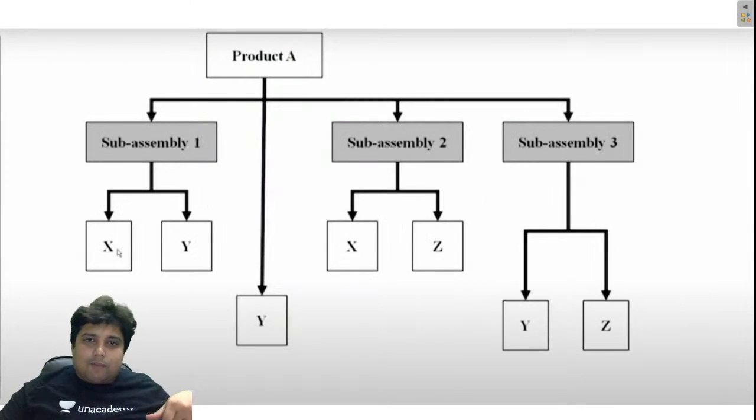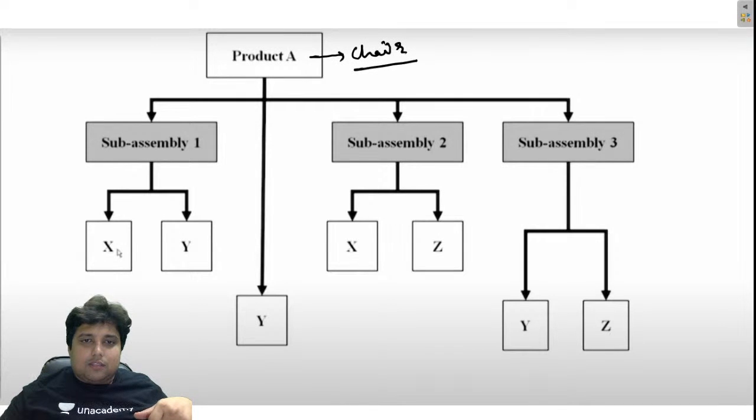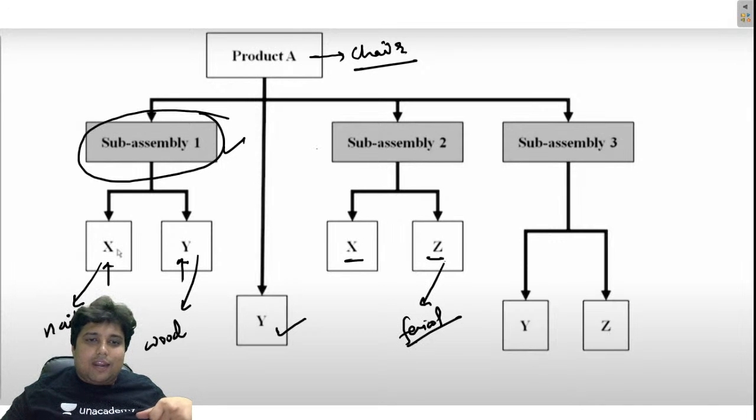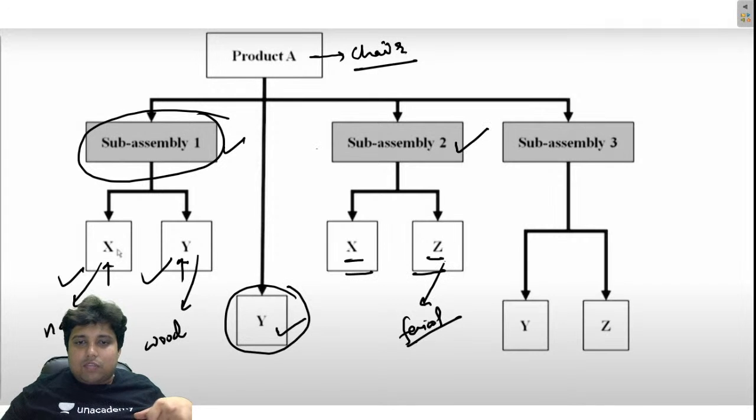Now this has been shown for a product A, let's say a chair. Then in sub assembly 1, two products are required, X is required, Y is required, okay? Again after some period one more Y is required, then in sub assembly 2 again X and Z are required. Suppose X is nail, Y is wood and Z is fevicol. So it is saying that on sub assembly 1 only nail and wood are required, then some more wood is required, then again nail and fevicol both are required at assembly 2, and at last you can see Y and Z, that is wood and fevicol, are required, right?